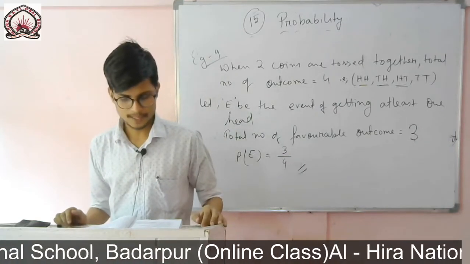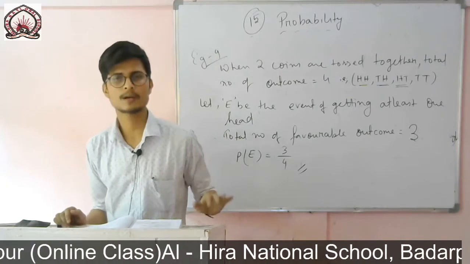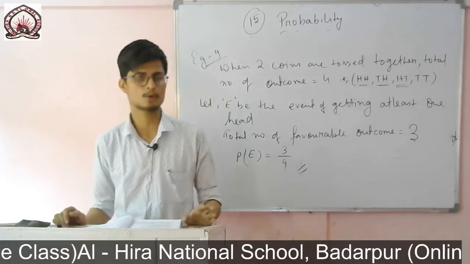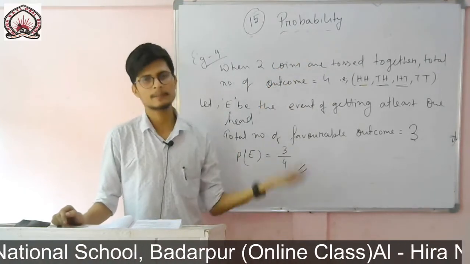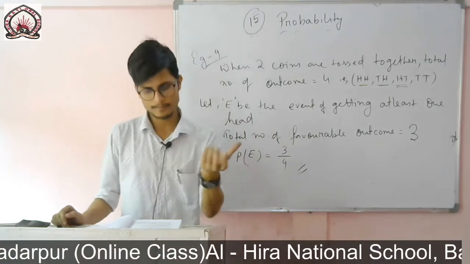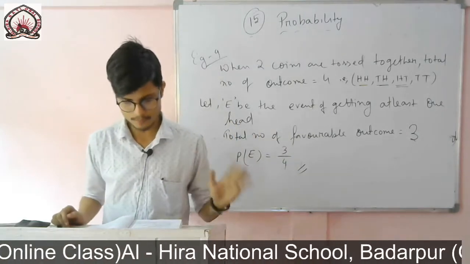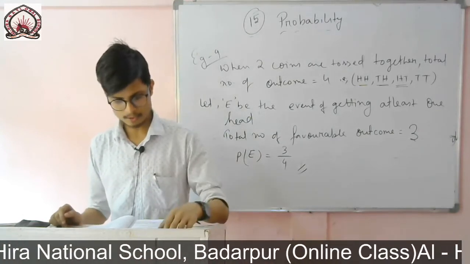The probability of an event is greater than or equal to 0 and less than or equal to 1. That means it is the range of the probability. Earlier I have said it ranges between 0 and 1. It will not be less than 0, nor greater than 1. It will be in between 0 and 1. So the probability of an event is greater than or equal to 0 and less than or equal to 1.